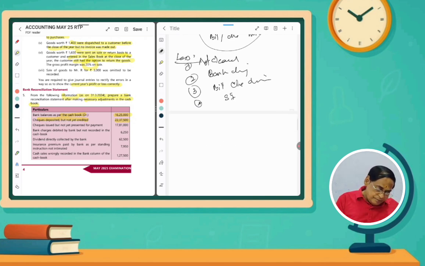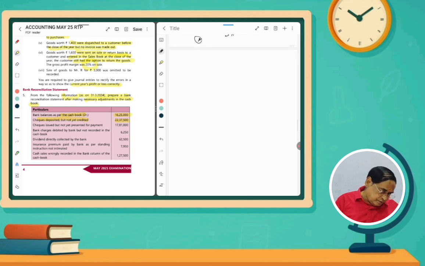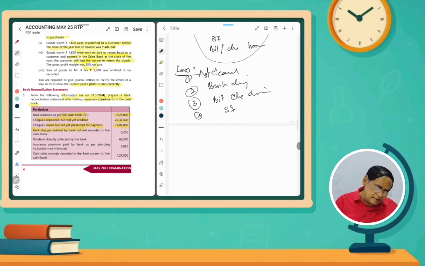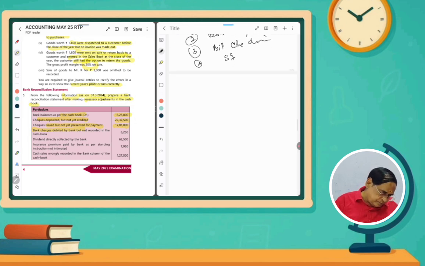Here we will see one by one. Check issued but not presented: when the bank balance is given as a favorable balance, it is to be added. Check deposited is to be deducted. Bank charges, as we saw, are to be deducted. Dividend directly collected, meaning any amount directly collected, should be added.